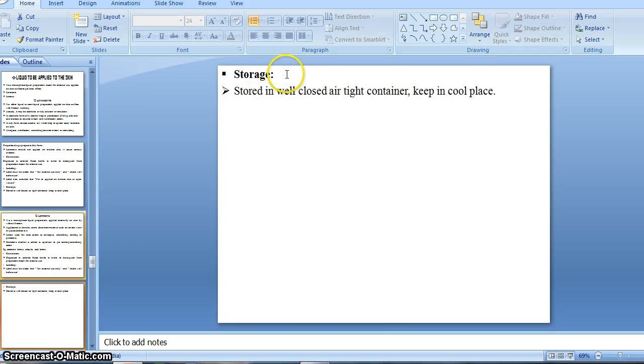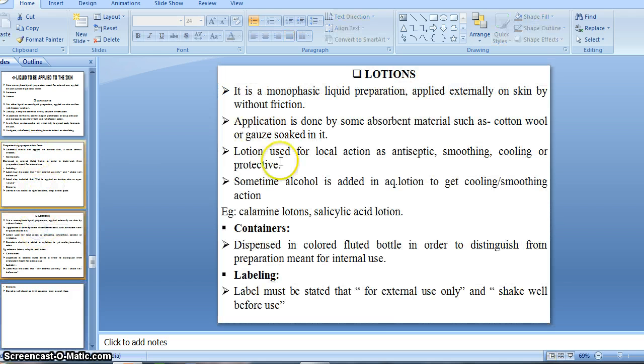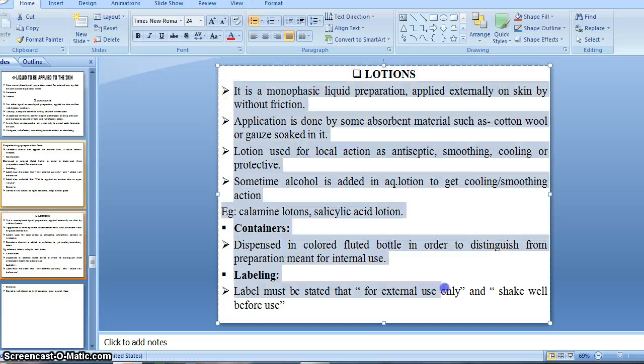Then our storage: how can we store it? Store in a well closed airtight container. It is always necessary to store our lotion preparation in a closed airtight container. Also keep it in a cool place. It is also recommended to keep in a cool place. So that is all about your lotion preparation.